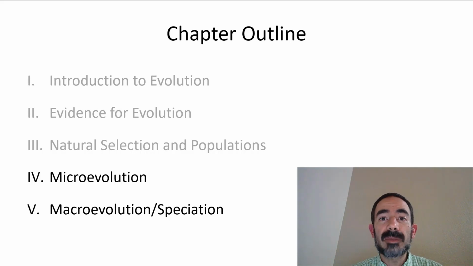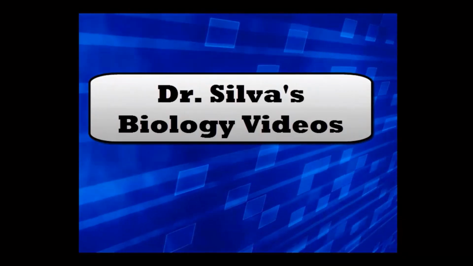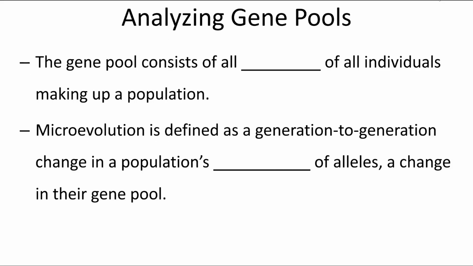In this video, we'll talk about the mechanisms of microevolution. The gene pool of a population consists of all the alleles of all of the individuals in that population. Microevolution is defined as a generation-to-generation change in a population's frequencies of alleles, or a change in their gene pool.